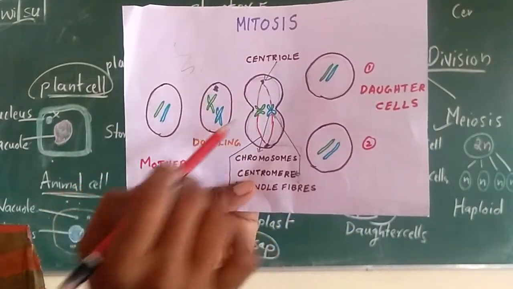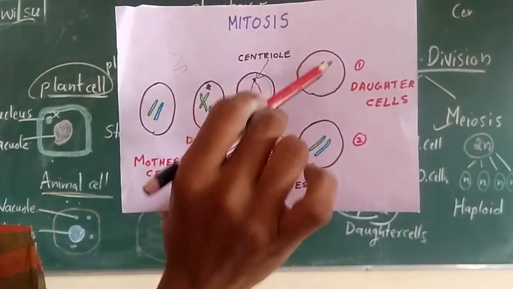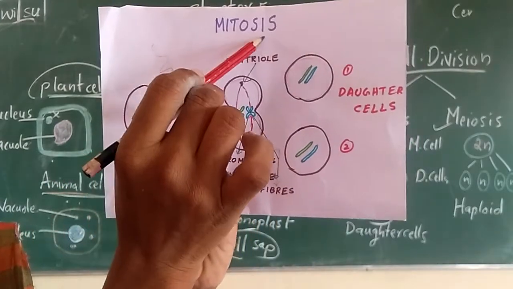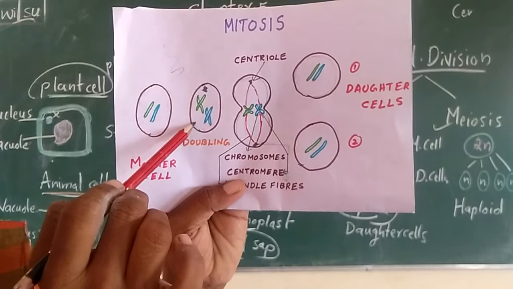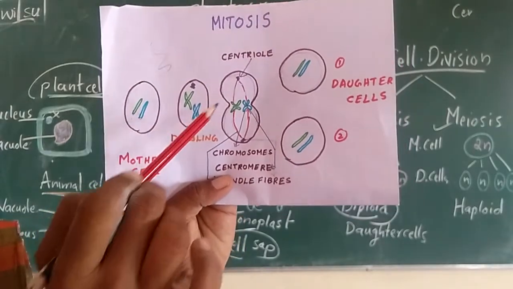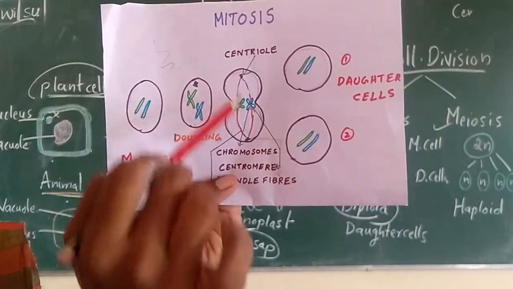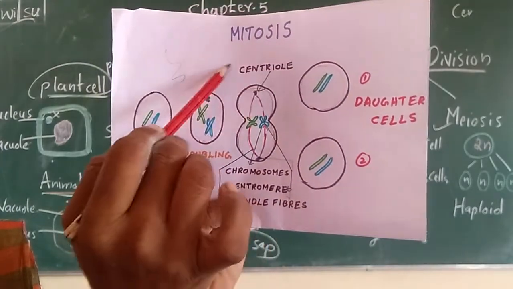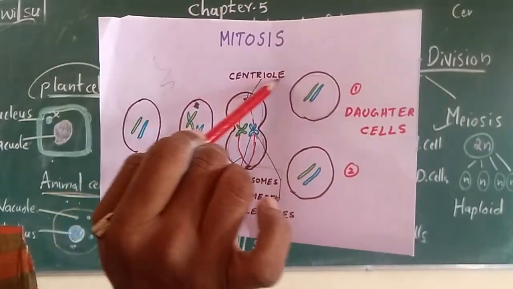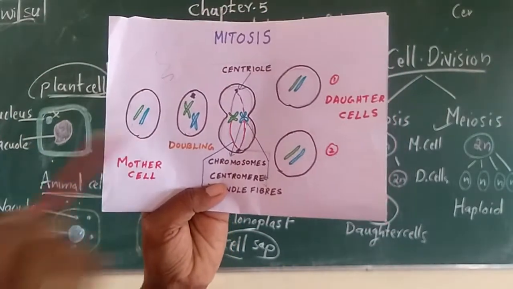If the cell is going to divide without doubling, there will be only half the number. But in the case of mitosis, we want the same as the mother cell. That's why doubling occurs first, and then the chromosomes move to both sides with the help of the centriole. Something which helps in cell division in animal cells is the centriole.